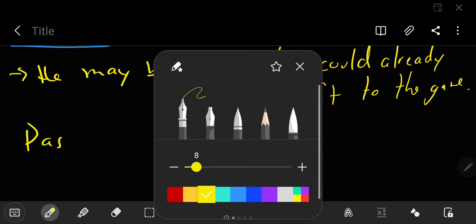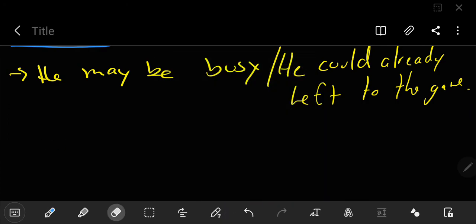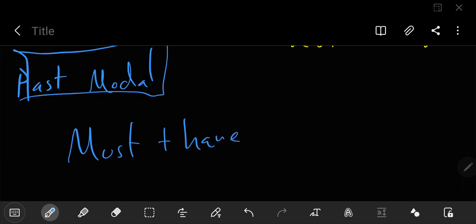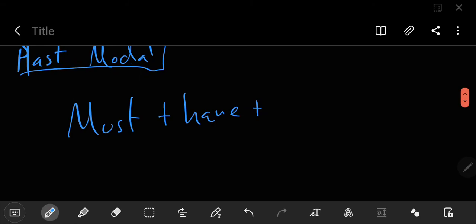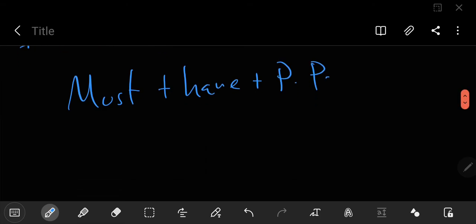Past modals. You use must plus have, and it's going to sound like must plus the present perfect or the past perfect that we saw last time, but no, these are just to give explanations of something that happened in the past, right? Must have plus, you guessed it, PP, correct? And this is when we are sure that it's 100% true.